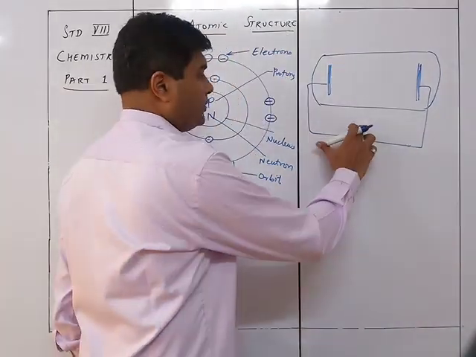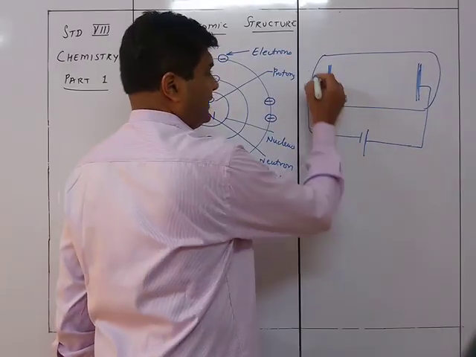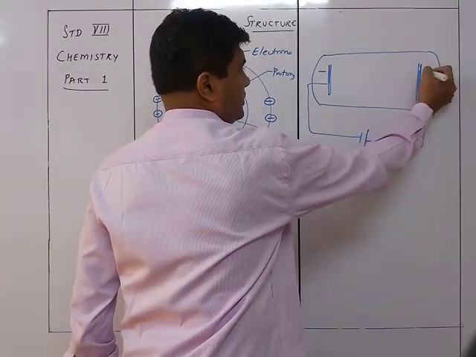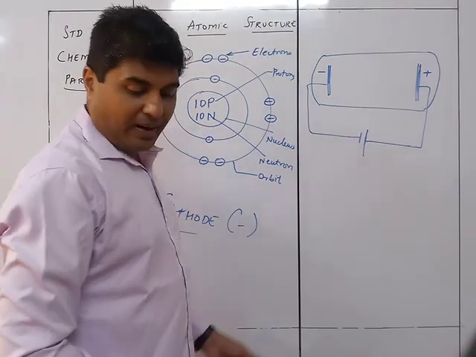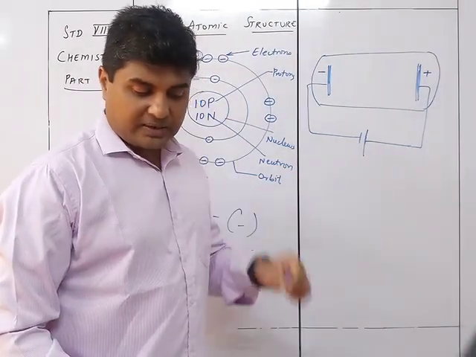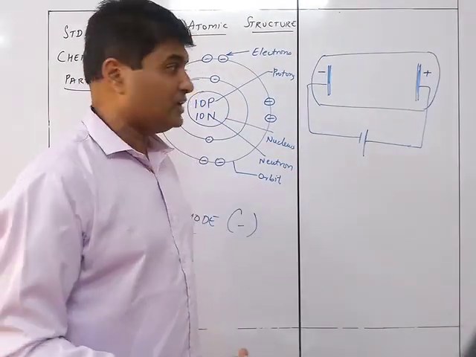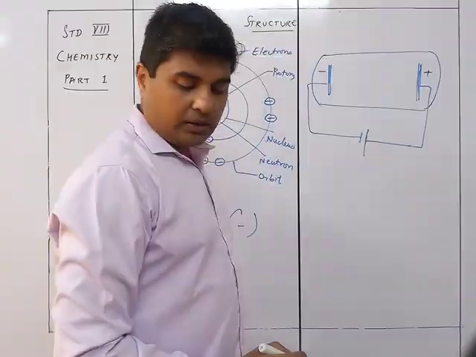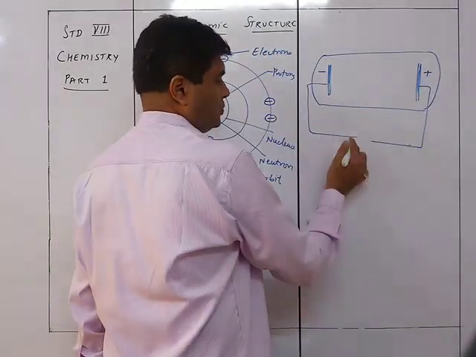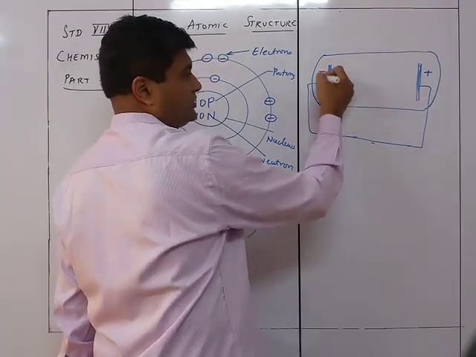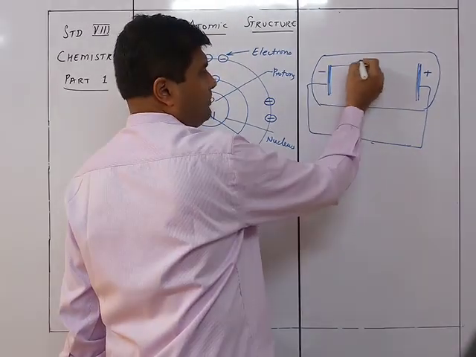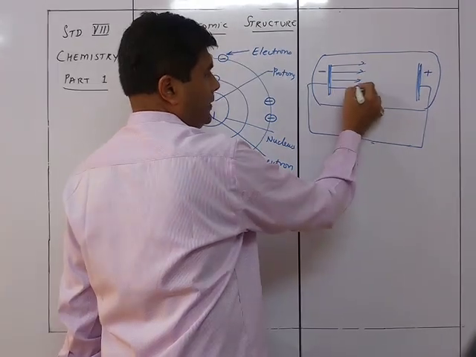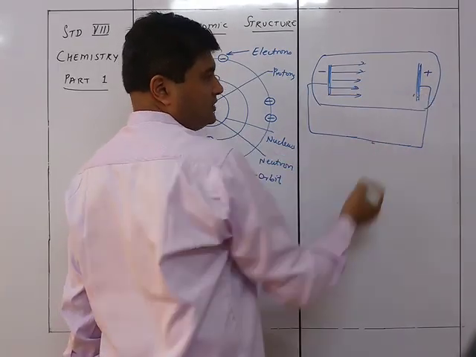This part was connected to the negative terminal and this was connected to the positive terminal. The battery is not shown over here, but they just connected it to a discharge tube, and there was vacuum inside. This is a vacuum tube, and electricity was given to it. They saw blue colored rays passing from here towards the anode.